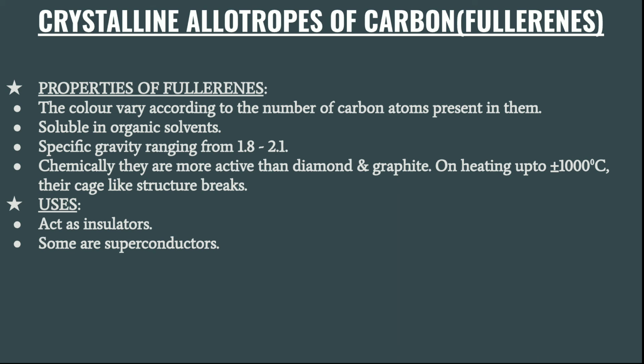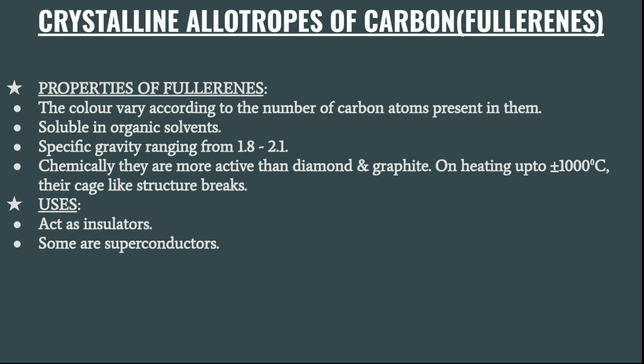Then we come to the properties of fullerenes. The fullerenes are colored, and this color varies according to the number of atoms present in them. They are soluble in organic solvents. I told you diamonds are not soluble in any solvent, but fullerenes dissolve in organic solvents. The specific gravity ranges from 1.8 to 2.1.